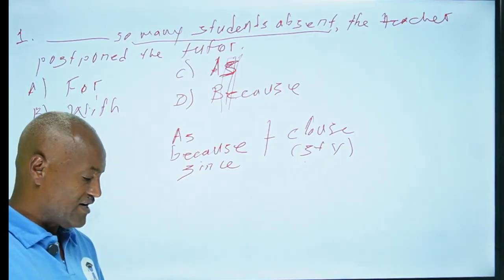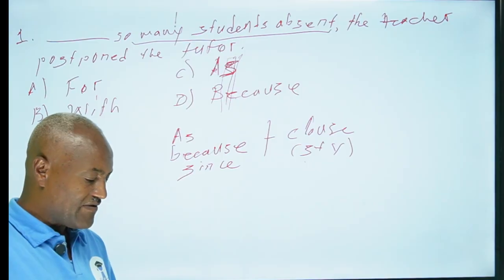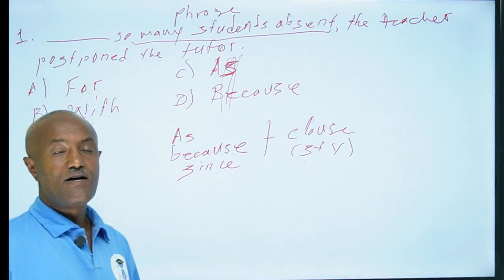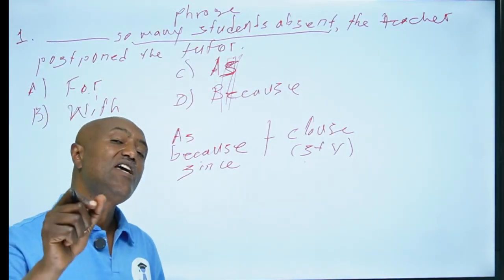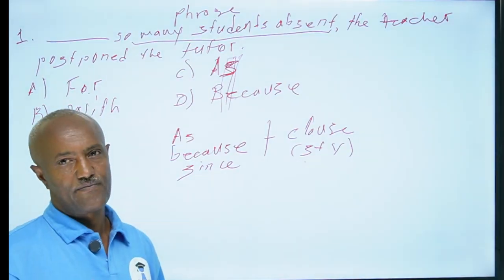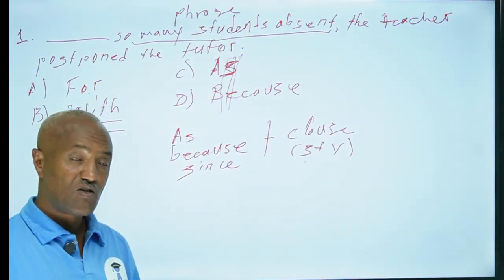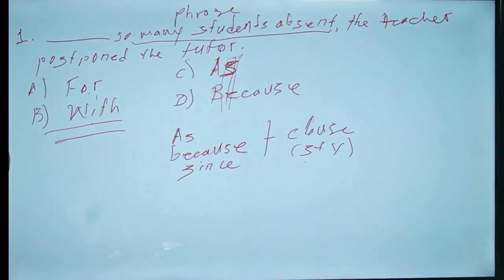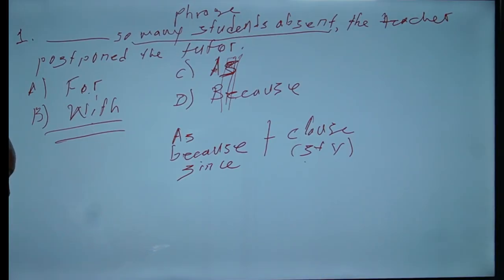Now we come to for and with. Previously I told you this one is a phrase, and if it is a phrase, we can use for or with. But I touched on this: we use with at the beginning, not for, even if they are followed by a phrase. Therefore, that's why the answer here is with. This is what you have to remember. And concerning this one, I gave you one example.